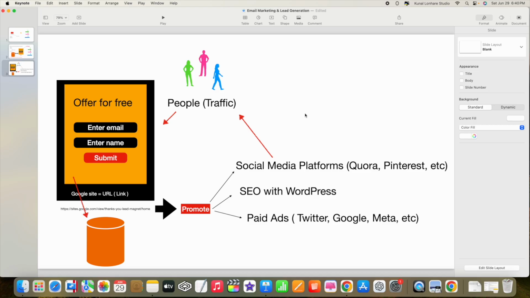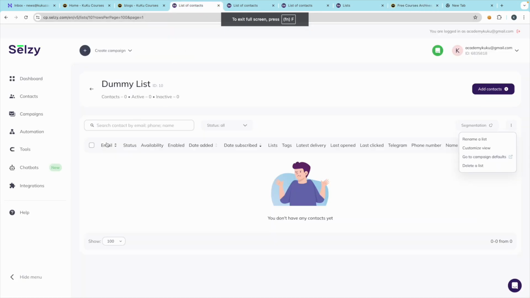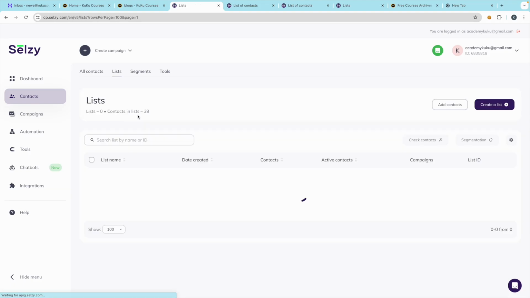Now, how can you send the bulk emails? As we have taught you guys, you can create your list.